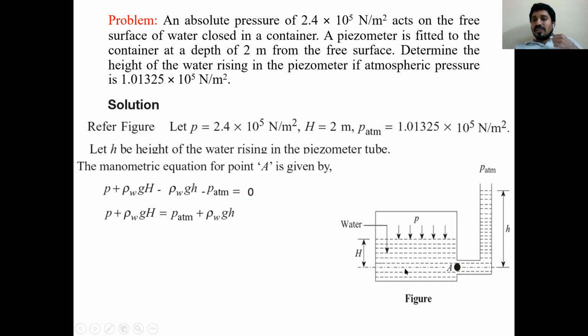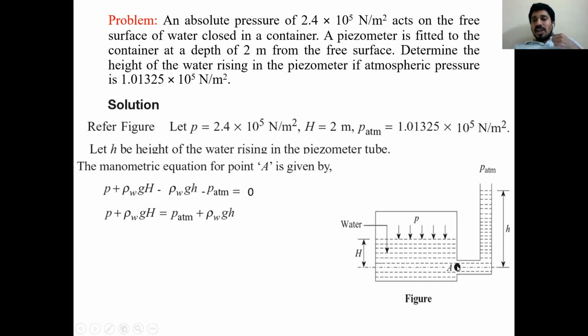Here rho means density of the working fluid. This working fluid density is 1000, because they mentioned water. So rho W is density of water, g is the gravitational constant, capital H is the depth from free surface to the position of piezometer connection to the container.